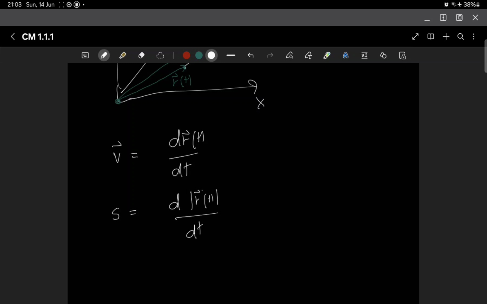That gives me the instantaneous speed, because the difference between velocity and speed is that velocity is a vector quantity and has information about the direction, whereas the speed only tells me how fast something is moving, irrespective of whatever direction it's moving in, right? This is the difference between the velocity and the speed.